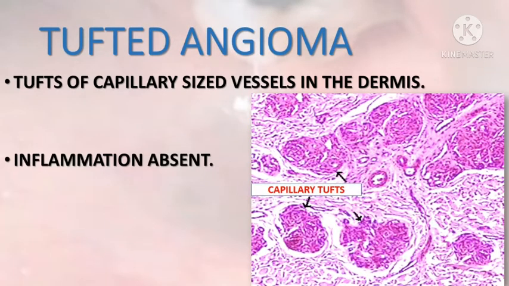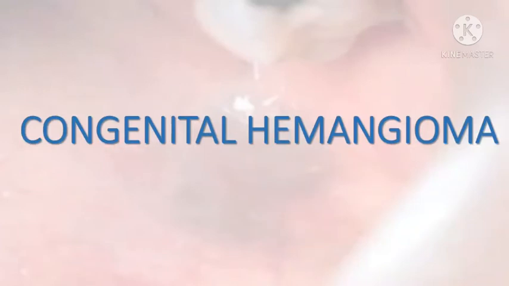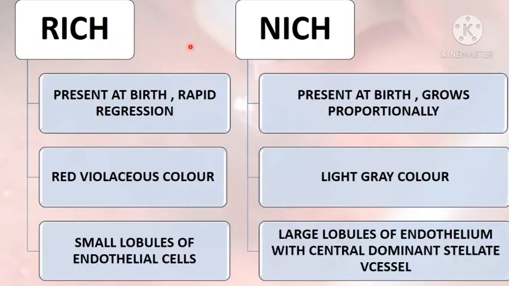These are the pericytes. The other differential is congenital hemangioma. There are several types of congenital hemangioma. Today we will talk about 2 types: rapidly involuting congenital hemangioma, RICH, and non-involuting congenital hemangioma, NICH. RICH is present at birth with rapid regression, NICH is present at birth and grows proportionately with the age of the child.